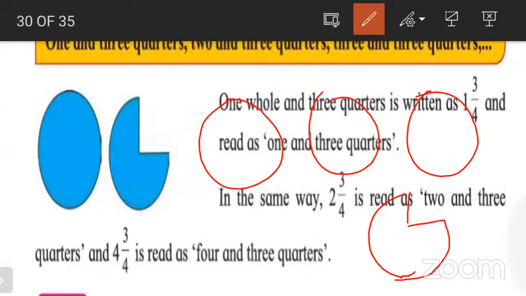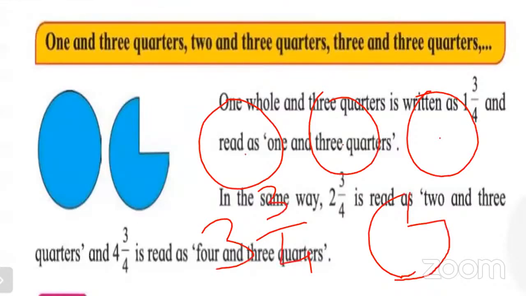How to read it? 1, 2, 3, and see, the fourth figure is divided into 4 parts, but out of 4 parts only 3 are taken. It means 3 and what? 3/4. 3 and 3/4. In this way, you have to read this, and this is the mixed fraction.